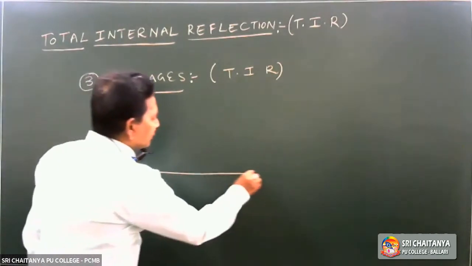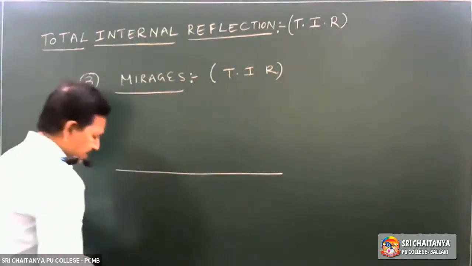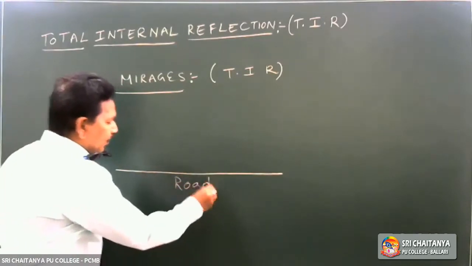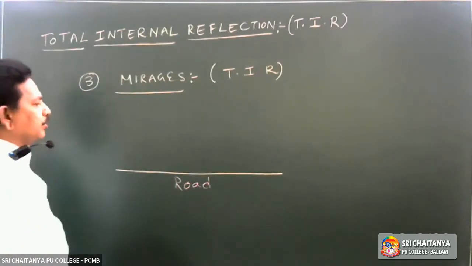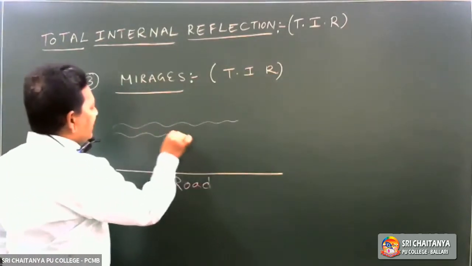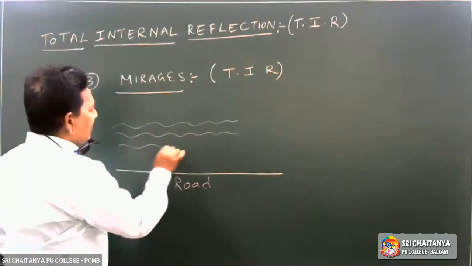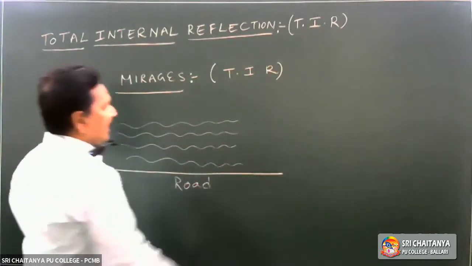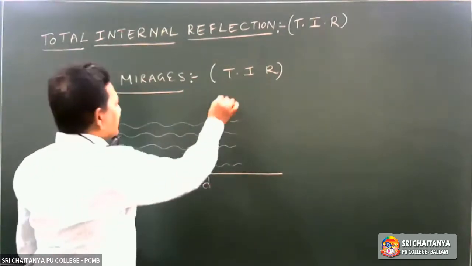This is the road, the ground surface. On the upper surface, there is an air medium, the atmosphere. Let us consider the sun.